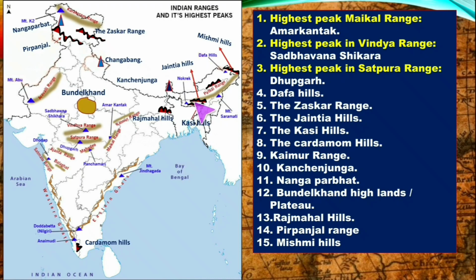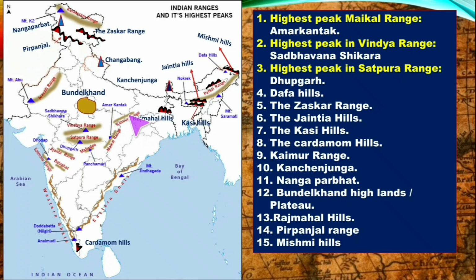Next, the Jaintia Hills. Here you can see this is the location of Jaintia Hills. It is in the northeast side. Next, Khasi Hills. Here you can see near to the Jaintia Hills there is Khasi Hills. Next, the Cardamom Hills. That is in Kerala. This is the Cardamom Hills location.